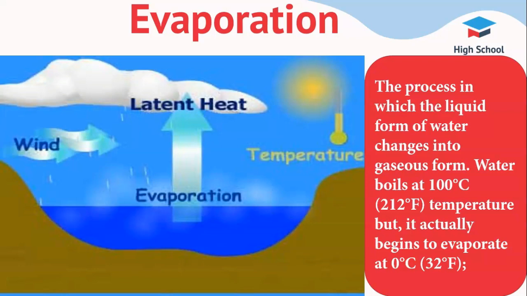Areal extent of surface water, wind and the atmospheric humidity are the other variables which affect the rate of evaporation. Many studies reveal that oceans, seas, lakes and rivers provide nearly 90% of the moisture in the atmosphere through evaporation, and the remaining 10% is contributed by plants through transpiration.